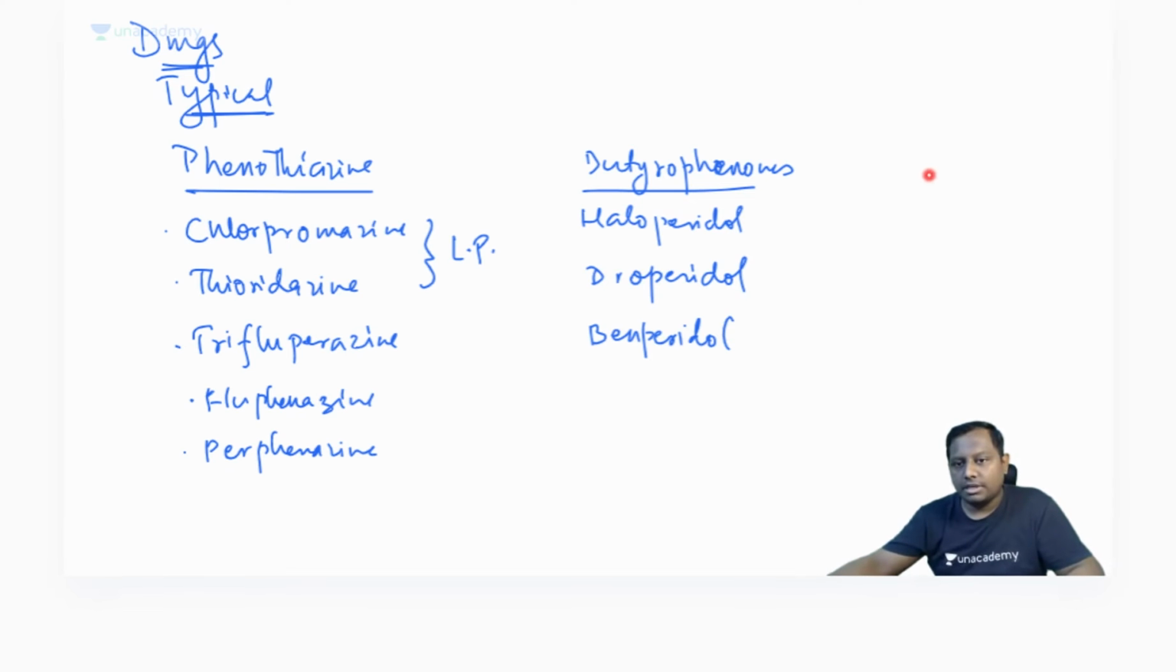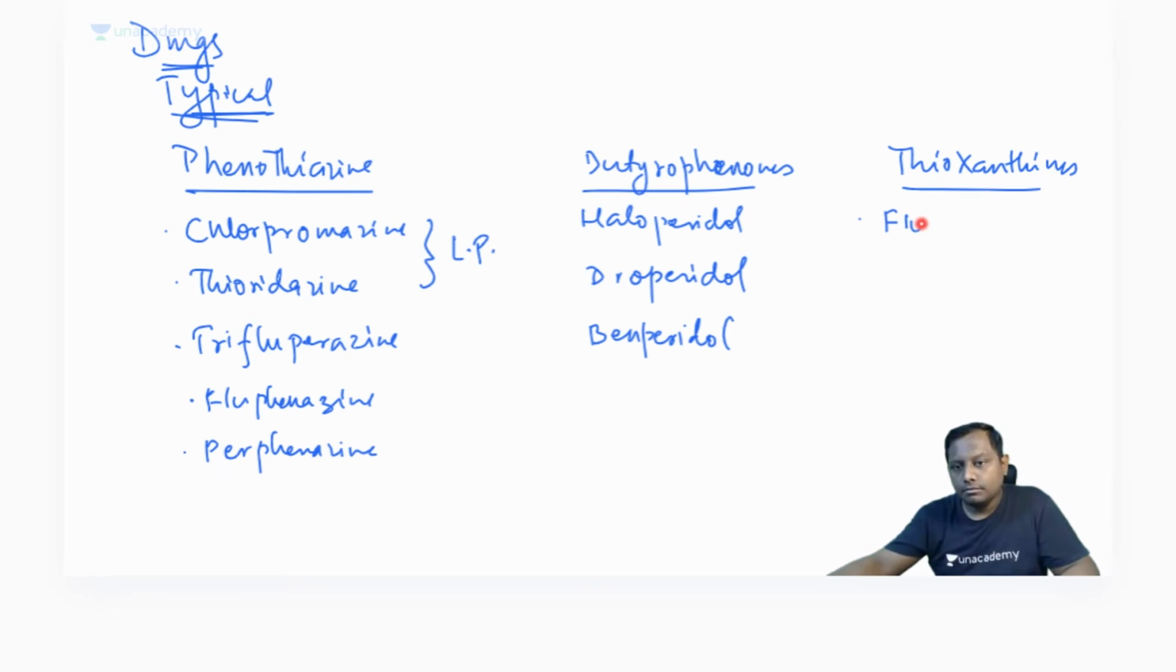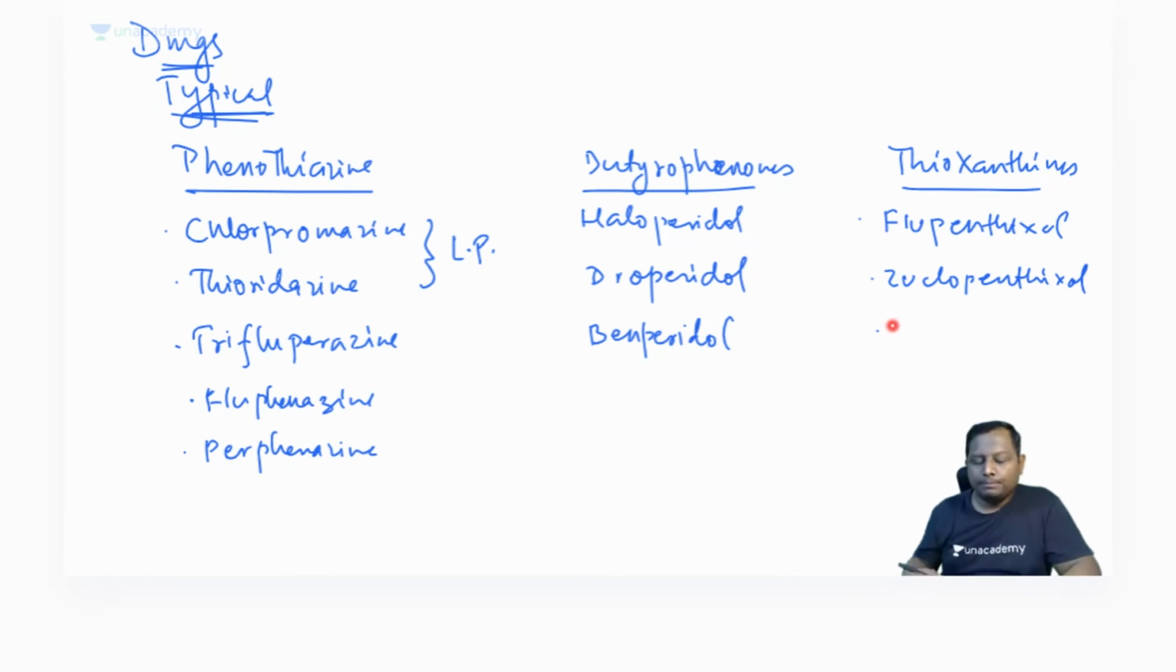Then another subclass that we have is the thioxanthines. Remember, clozapine is an atypical drug. What I'm discussing right now is the typical drugs. The thioxanthines are flupentixol, zuclopentixol, and thiothixene.